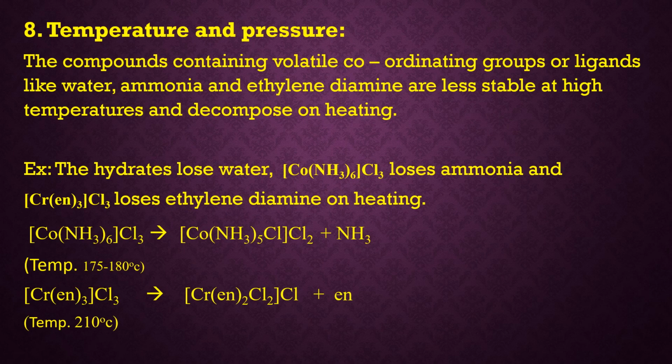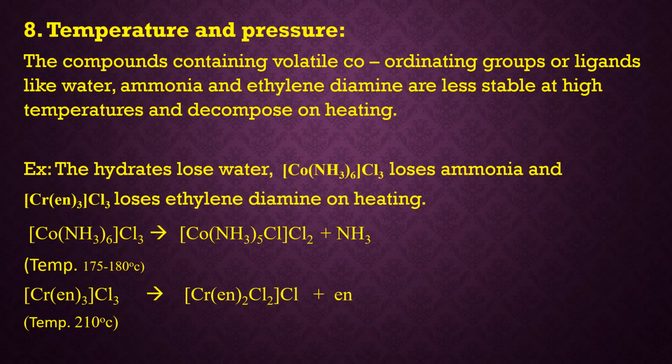Next, eighth factor, temperature and pressure. That is effect of environmental factors like temperature and pressure. So under temperature and pressure, we learned that the compounds containing volatile groups or ligands like water, ammonia and ethylene diamine are less stable at high temperatures, and on heating they undergo decomposition.